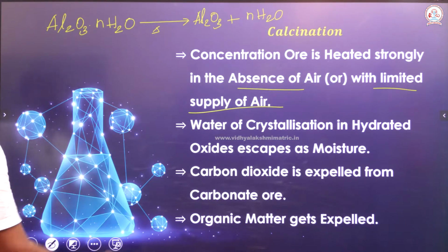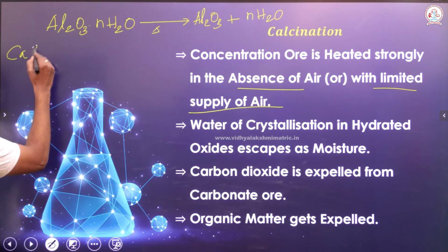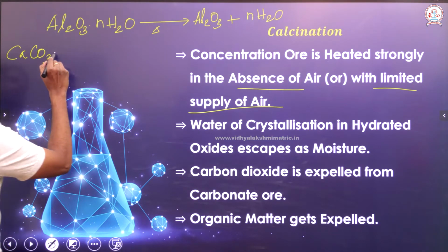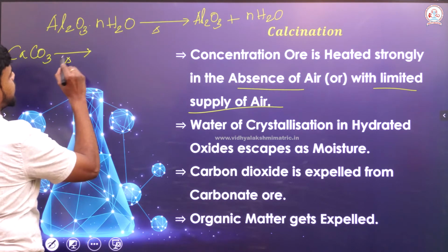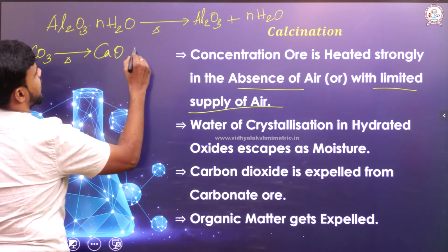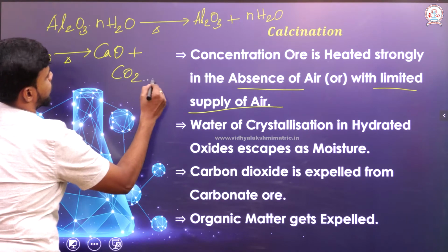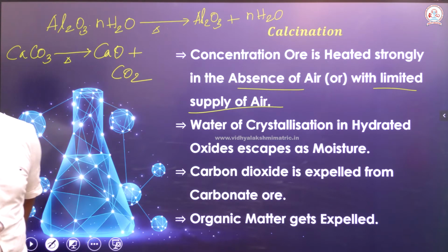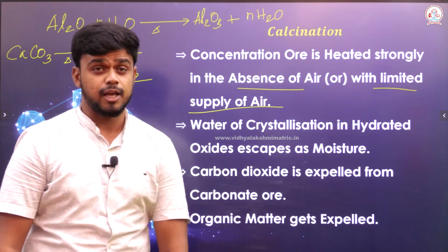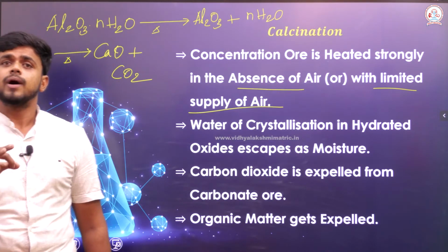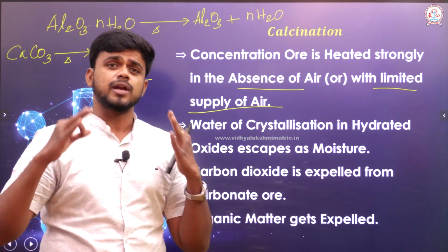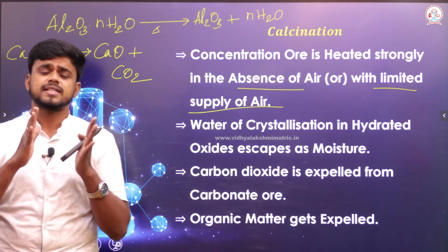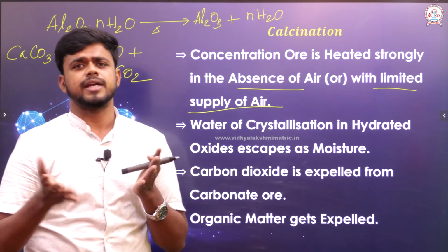Suppose the concentrated ore contains carbonate. This carbonate is heated in order to get an oxide of it by evolving carbon dioxide. If any organic matter is present, it gets expelled very easily by heating.